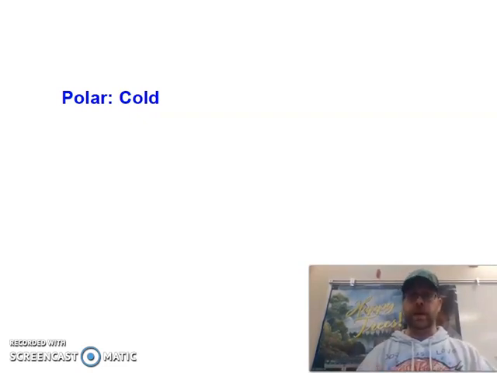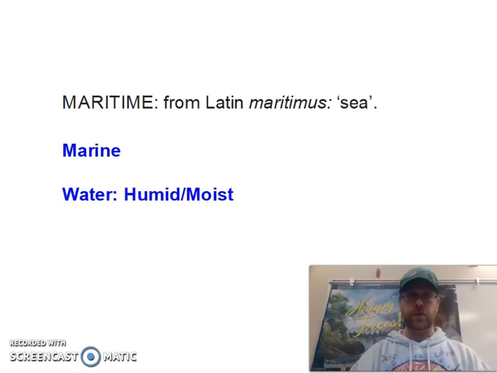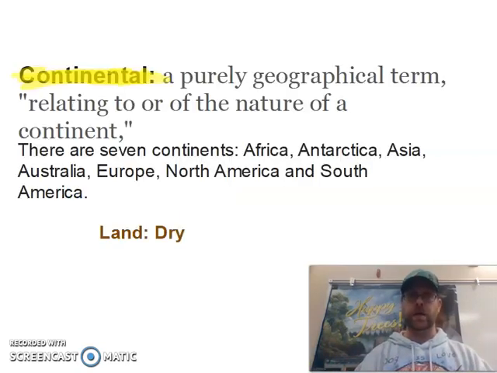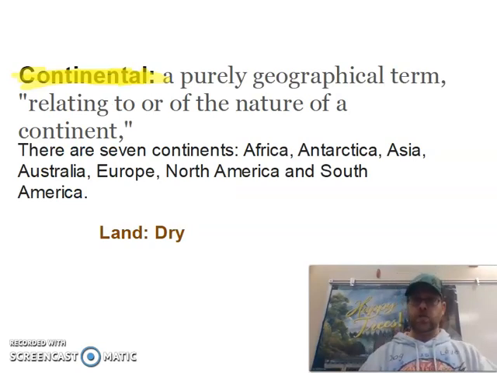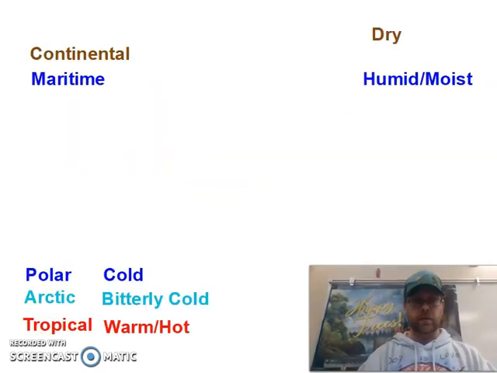And the two big ones that we're going to add those two words to are maritime, which means over water. It means that air mass is going to be full of water. It's going to be humid or moist. Or I might have continental, which means it's over land, and that air mass is going to be dry. So let's try some of this addition that we're going to do here.